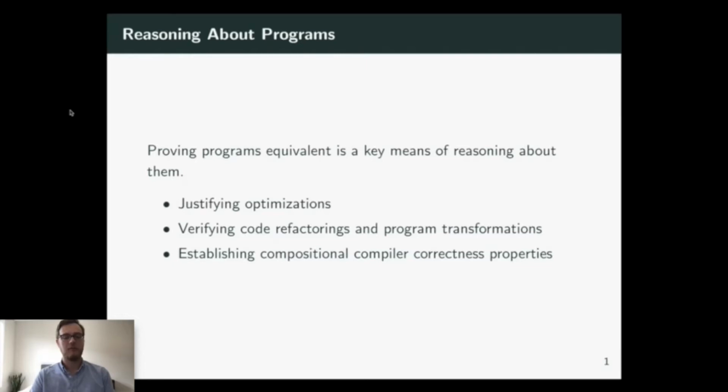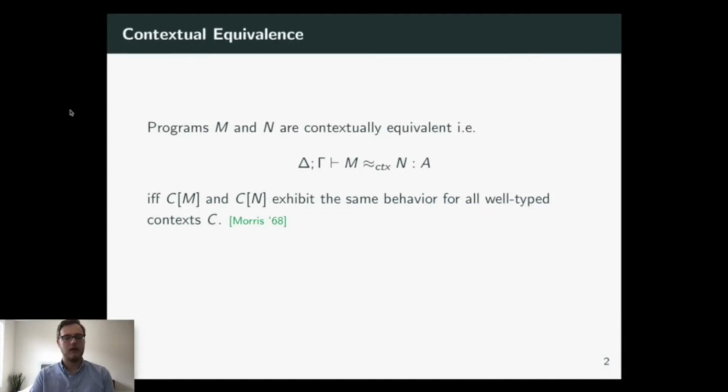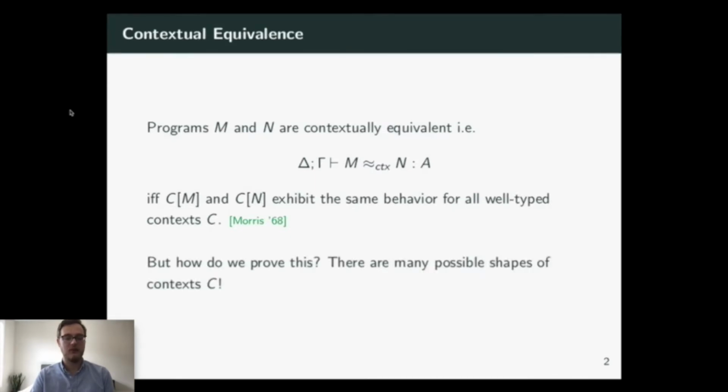So whether you have a compiler that performs CPS translations or just some optimizer that does function inlining, in order to justify them, you're probably going to want to be able to prove programs equivalent. The sort of gold standard of equivalence, the notion that we care most about, is called contextual equivalence. And two programs are contextually equivalent when they show the same behavior in all contexts. There's no way to distinguish between them.